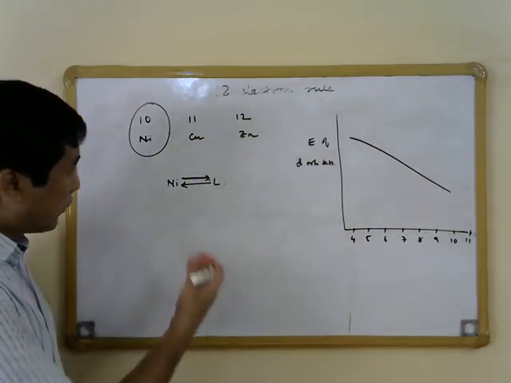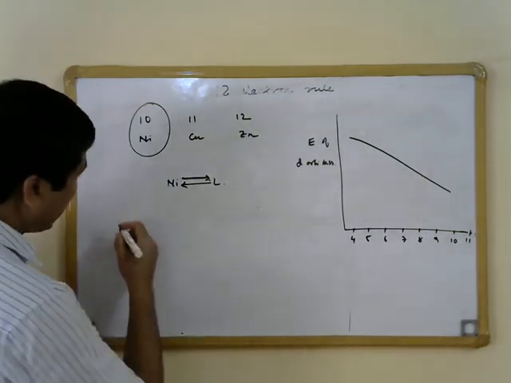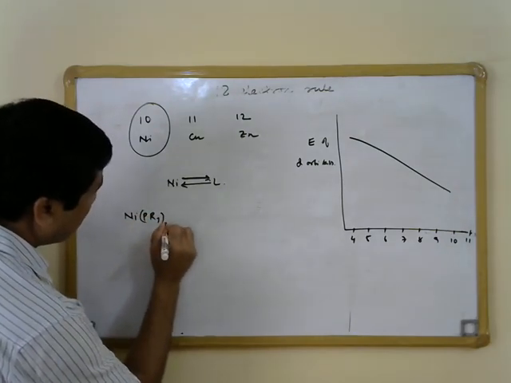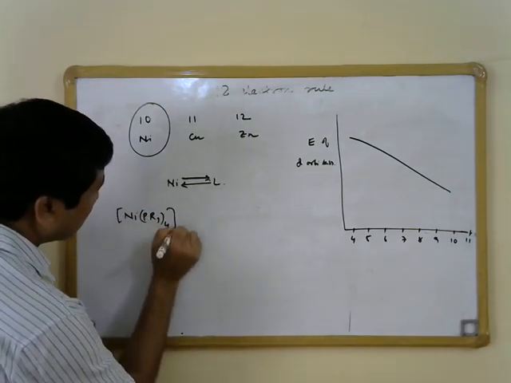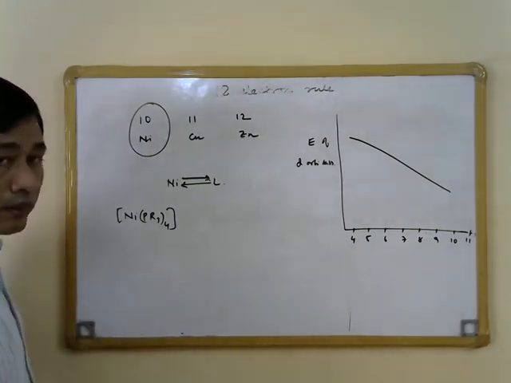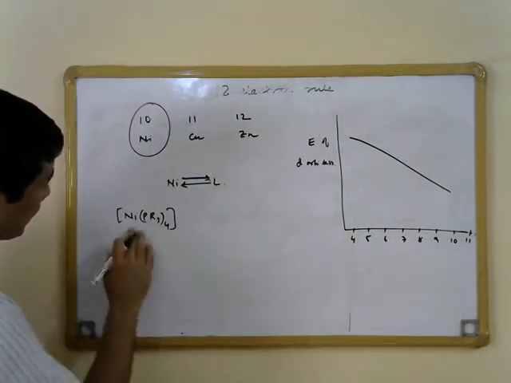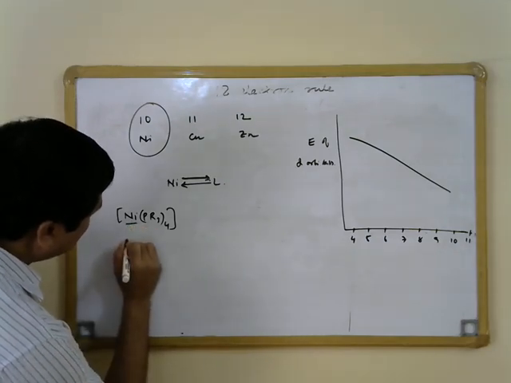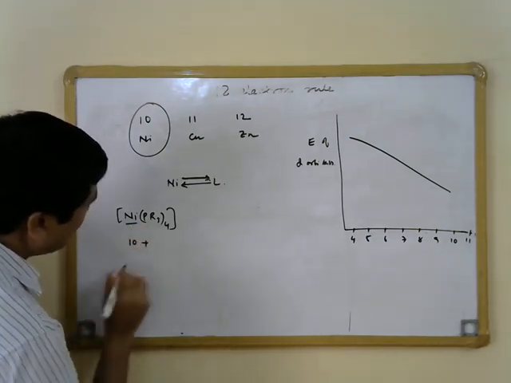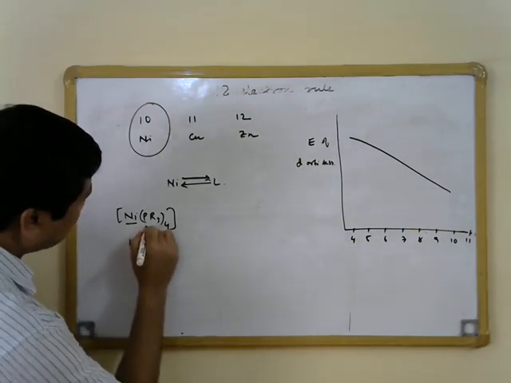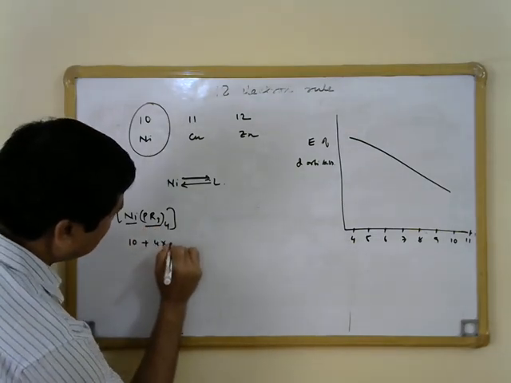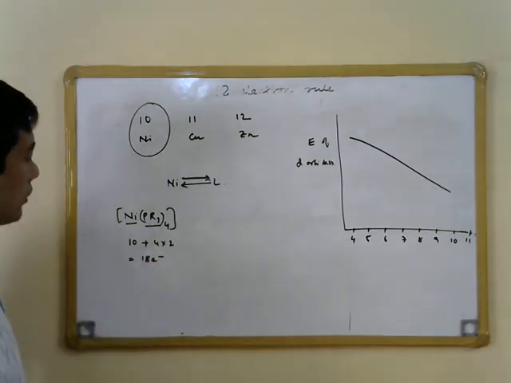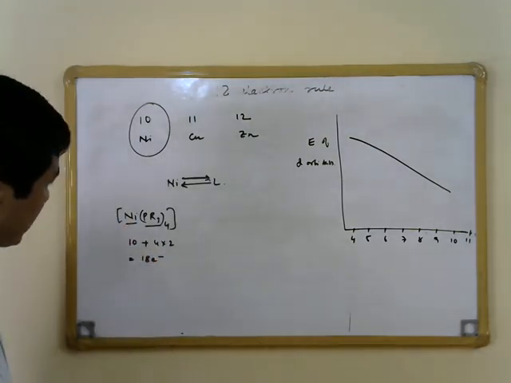So we can explain this by using an example. So let's take a nickel phosphine complex. If we count the number of electrons in the nickel phosphine complex over here, what we will see is that nickel is a d10 metal atom, so 10 electrons, and phosphine, we know, is a 2 electron donor, so the total number of electrons is going to be equal to 18. So this is the 18 electron species.